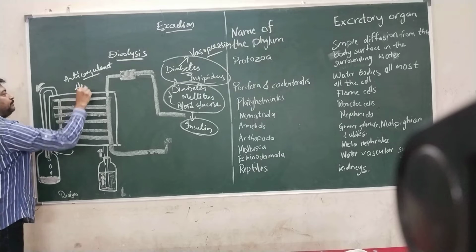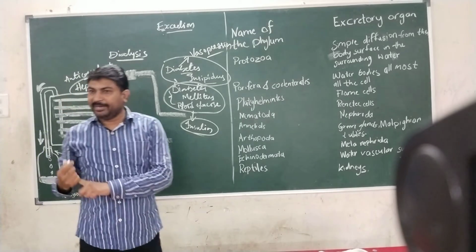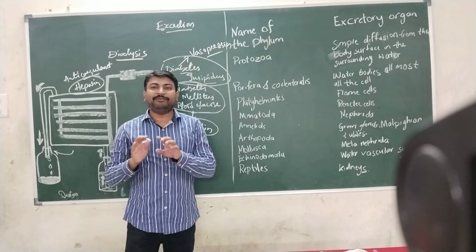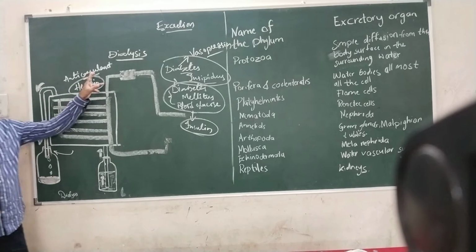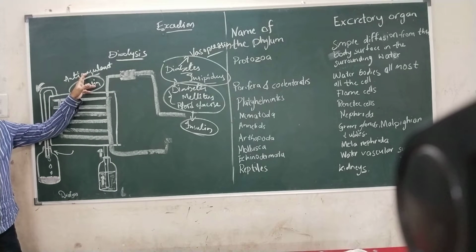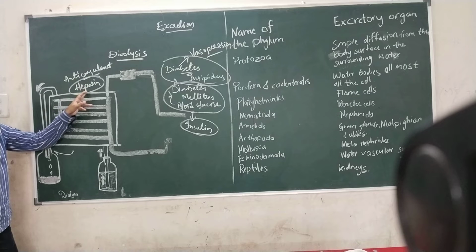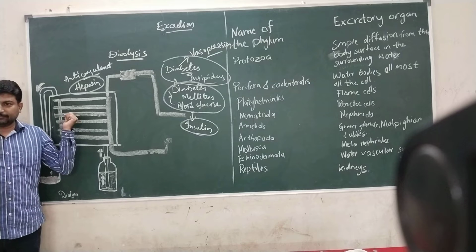mainly heparin. I think most of you know about heparin. Heparin is present in our body, in the blood. As long as heparin is present inside a human being's body, blood will not clot. It is known as an anticoagulant, meaning it will not allow the blood to coagulate, that is, clot. So heparin will be added to the blood before the artery is attached to the dialysis machine, so that the blood entering the machine will not clot.